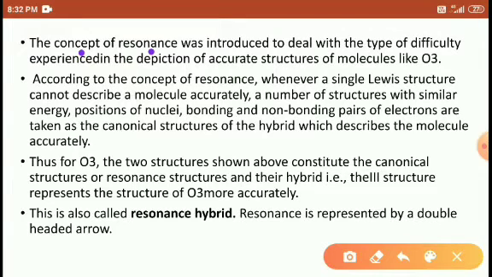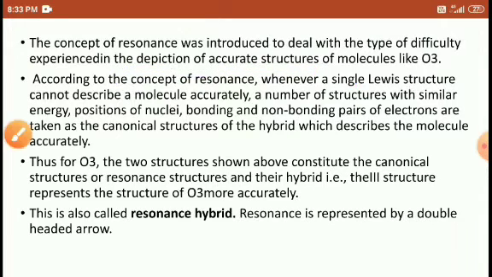The concept of resonance was introduced due to the difficulty experienced in depicting the actual structure of the ozone molecule. According to the concept of resonance, a single Lewis structure cannot describe the molecule.